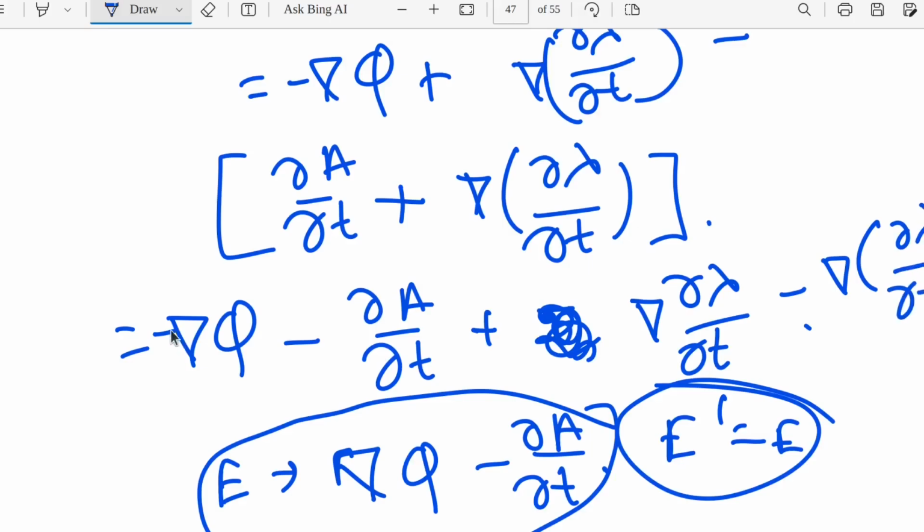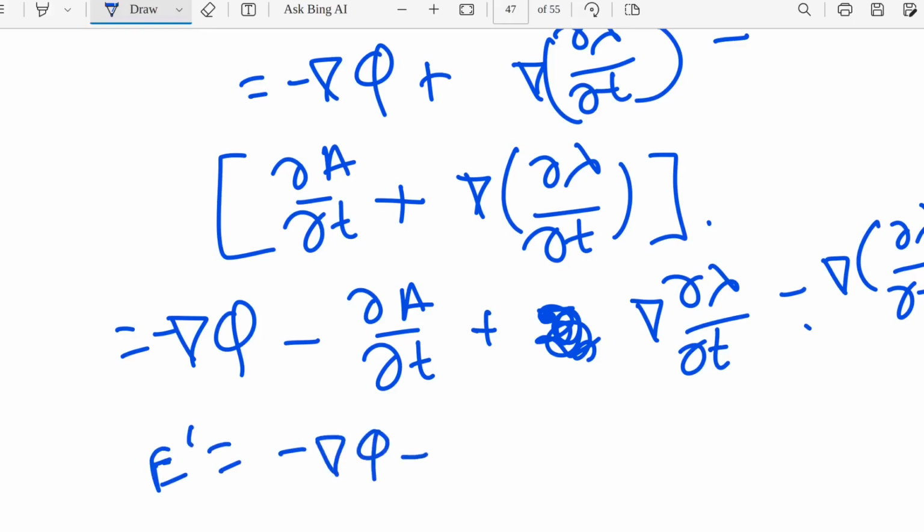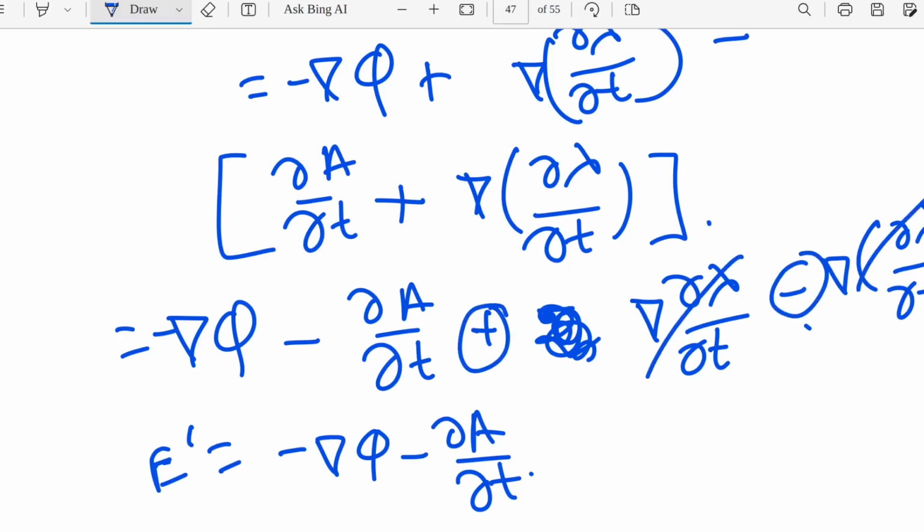Now you can see from this that E prime will be minus grad phi minus del A del T, because there is a plus sign, there is a minus sign, so this will cancel out.